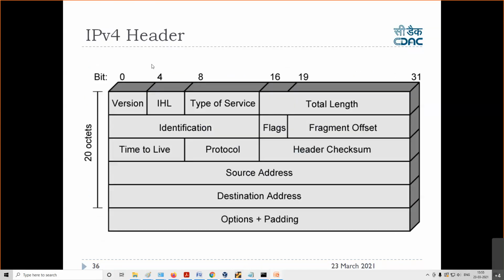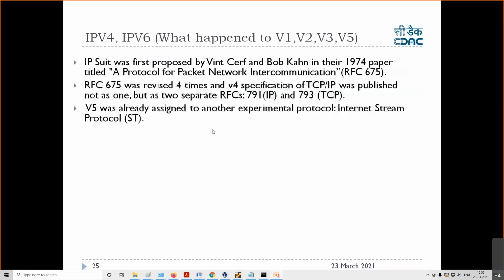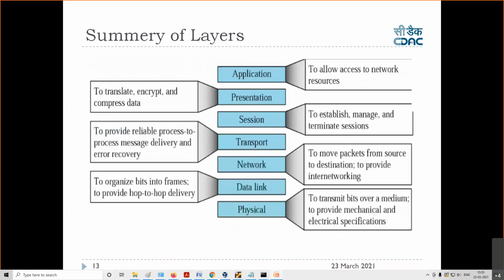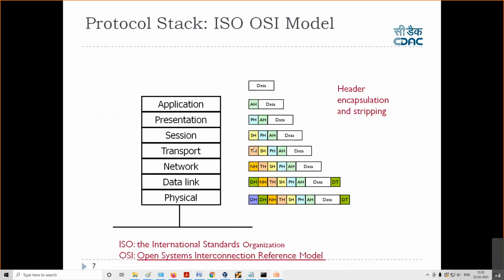Now let us talk about the IP header. What do you mean by IP header? Let us go back to our previous slides, to the particular slide where we had this. As I told you, the network layer always supports a protocol called IP, in which we have IPv4 and IPv6, right? So here we have a network layer header, which is the IPv4 or IPv6 header. This part we are discussing now.